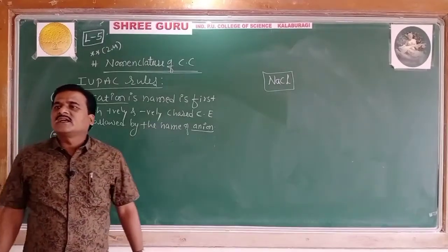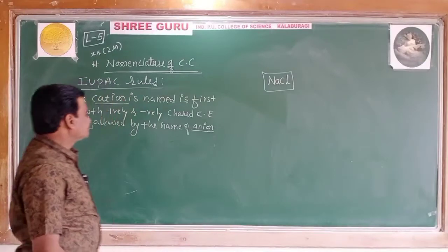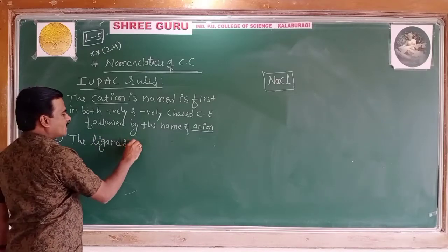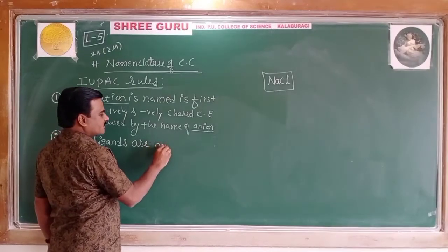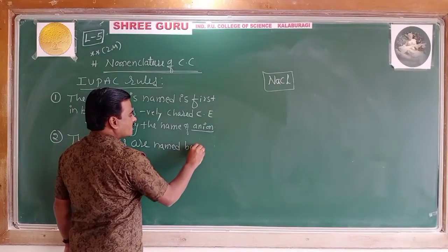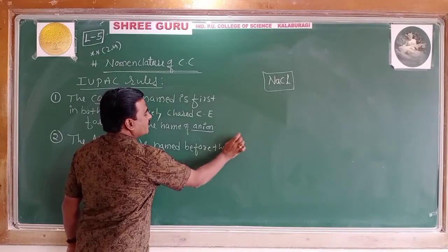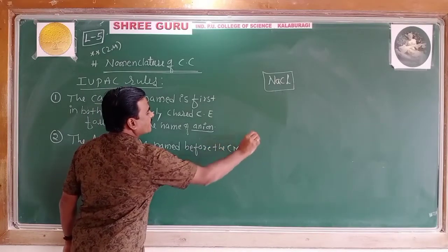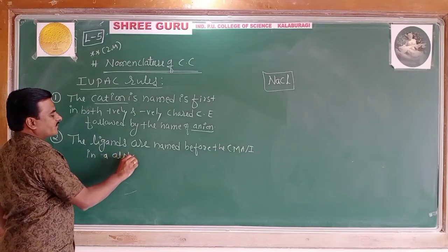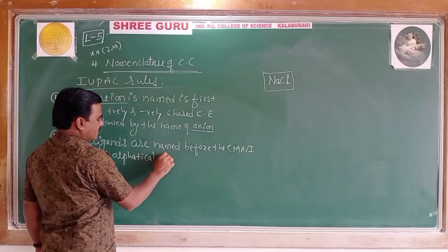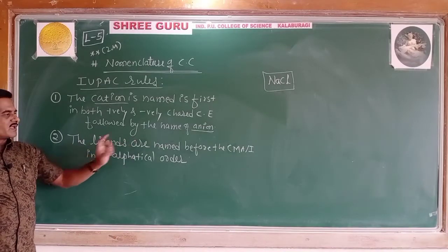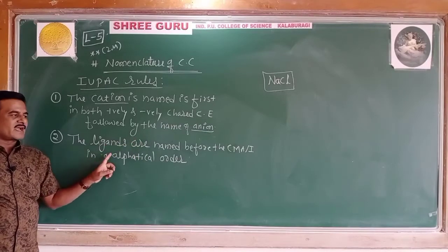What does the second rule say? The ligands are named before the central metal atom or ion.